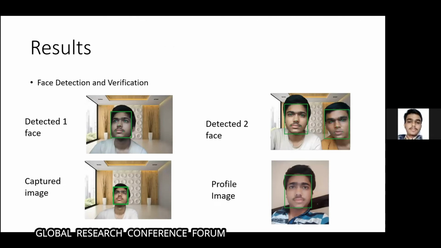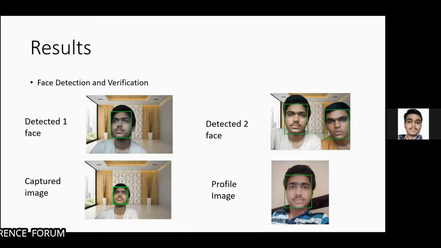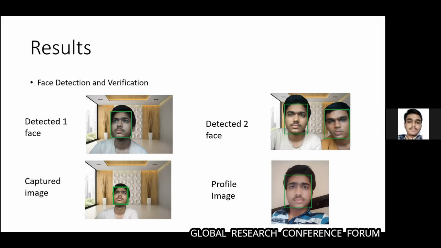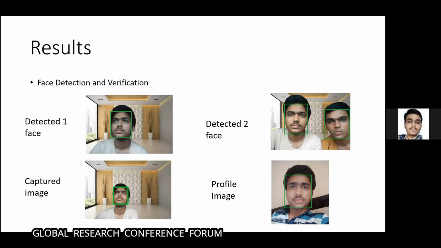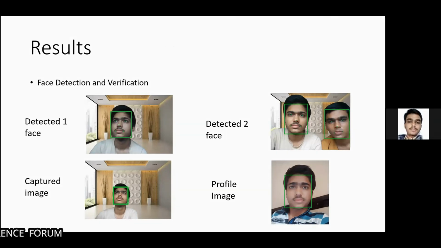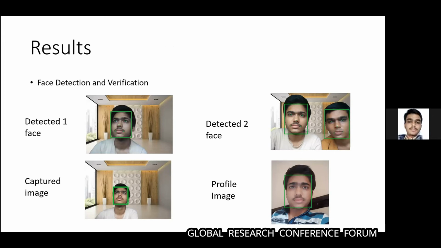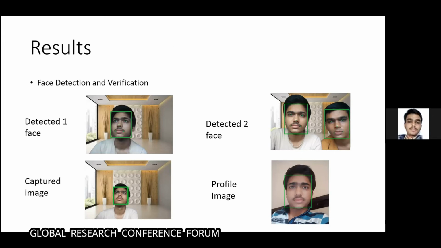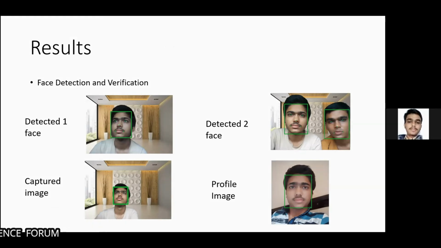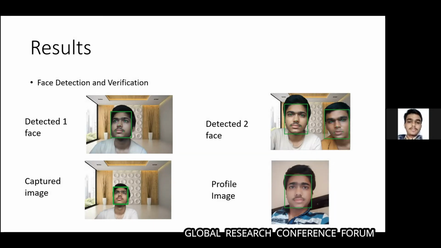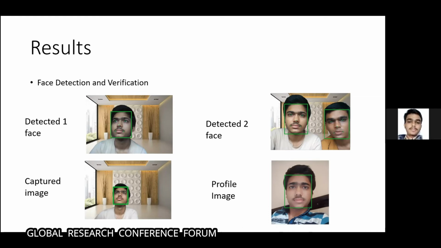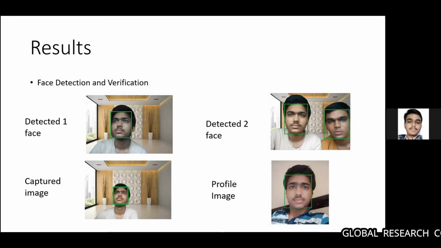So the result, basically first, the face detection and verification. A web application with useful features and constraints was developed by integrating the MTCNN model, which is the multitask cascaded neural network model. So the first two images in the first row: the first image shows that one face is detected of the student, whereas the next image shows that two faces are detected, out of which one is the authentic user and the second is a person assisting user one, candidate one basically.